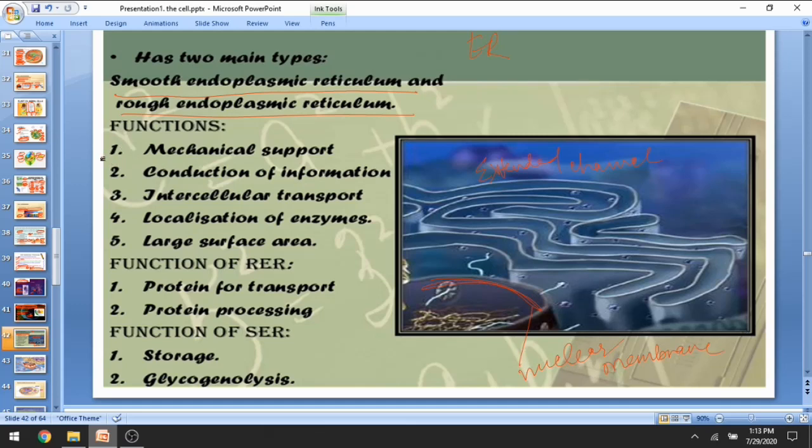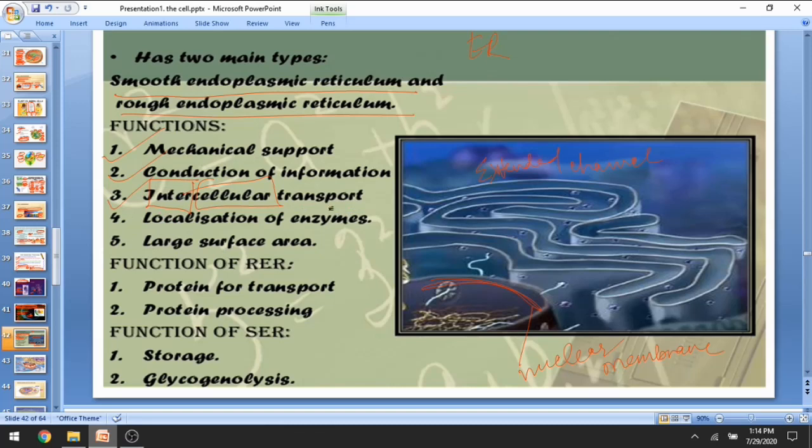Their main function is mechanical support. They give mechanical support to the cell. They help in conduction of information, and they help in intracellular transport. Intracellular means within the cell, so it is the mechanism of transportation of materials within the cell.